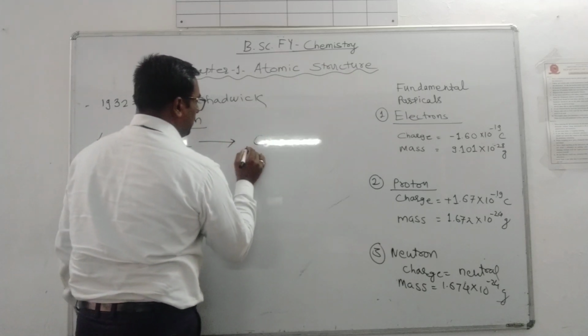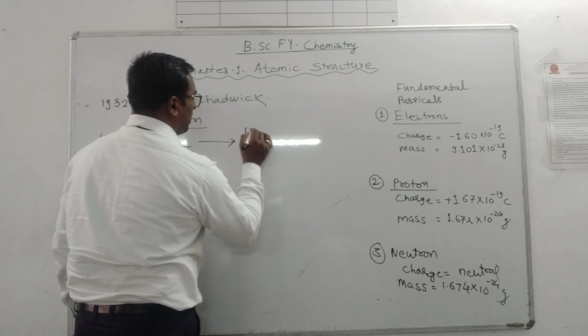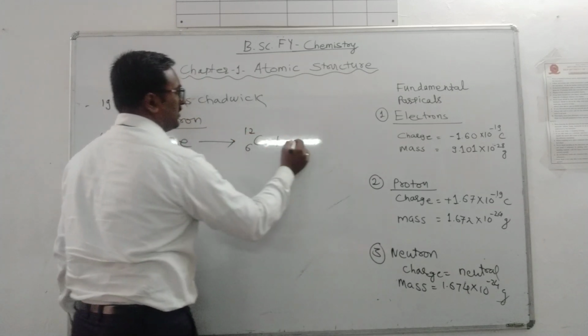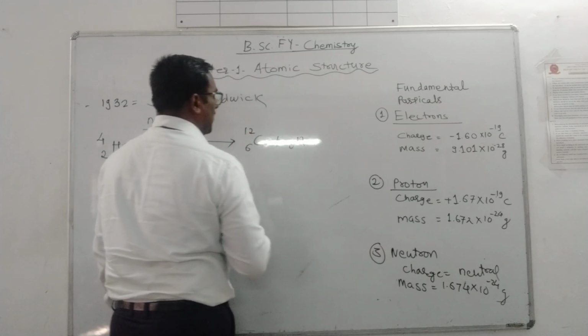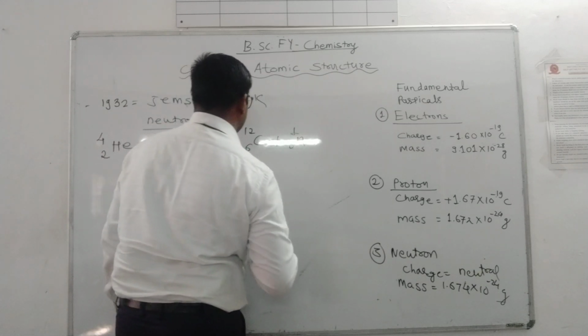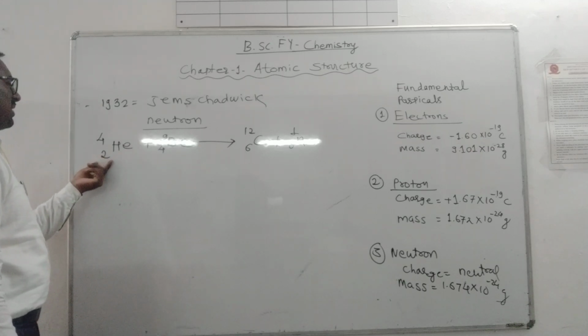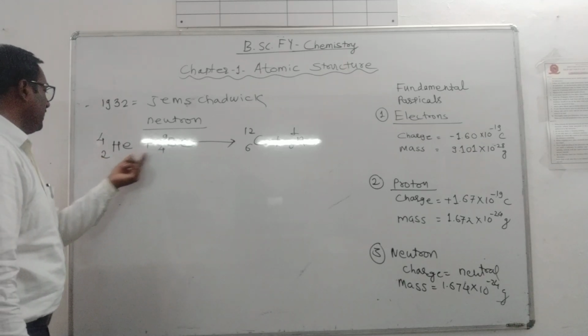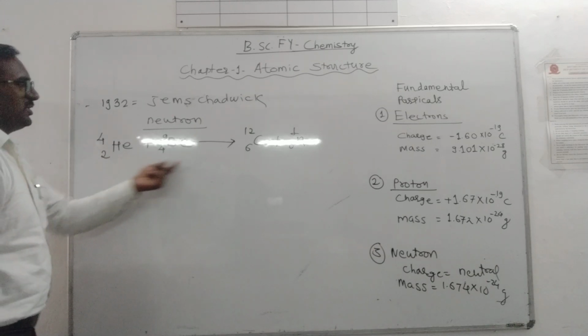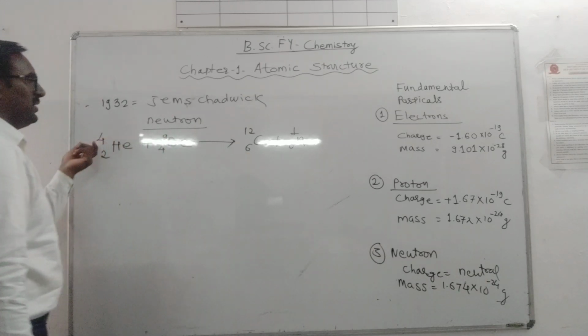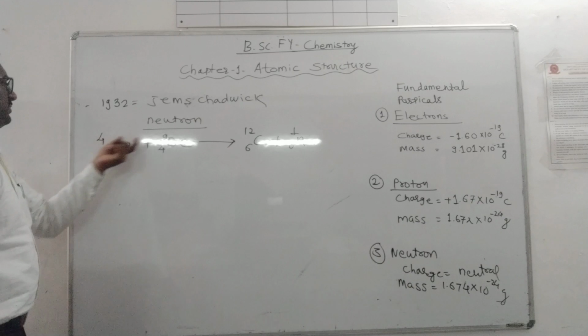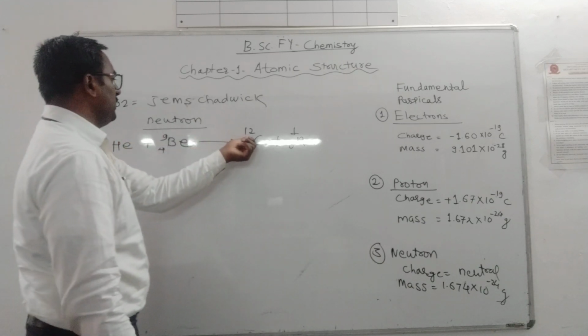We get carbon having atomic number 6 and mass number 12, plus a neutron having charge 0 and mass 1, isn't it? The atomic number is increased by 2 units, 4 plus 2 is 6, and the mass number is increased by 3 units, that is 12.